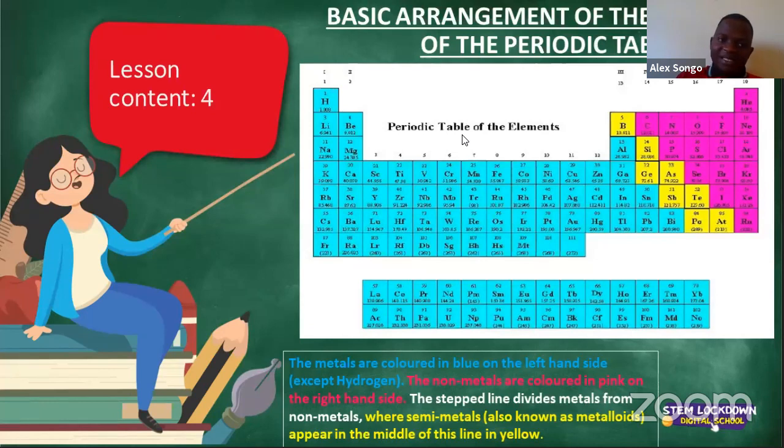The color is not the same. Please don't focus on the color. The color will confuse you. Focus on what I'm going to say right now. The metals are found on the left-hand side. The semi-metals are found in the middle. The non-metals are found on the right. Please focus on that, ladies and gentlemen. That's all you need to know. The color in terms of differentiating those things will always be different.